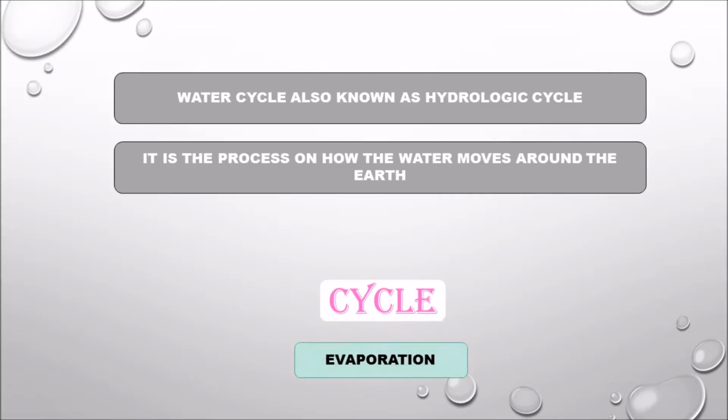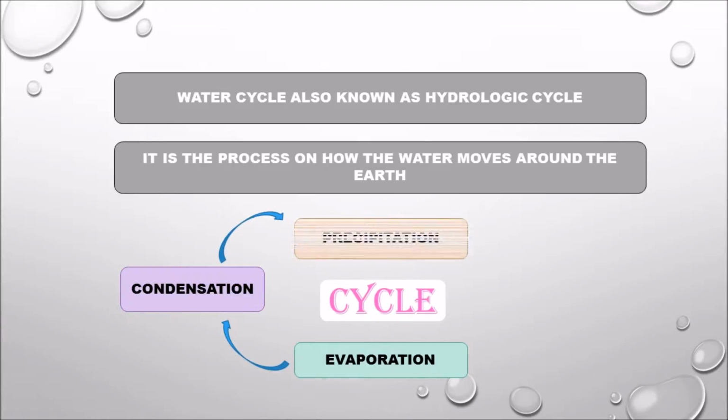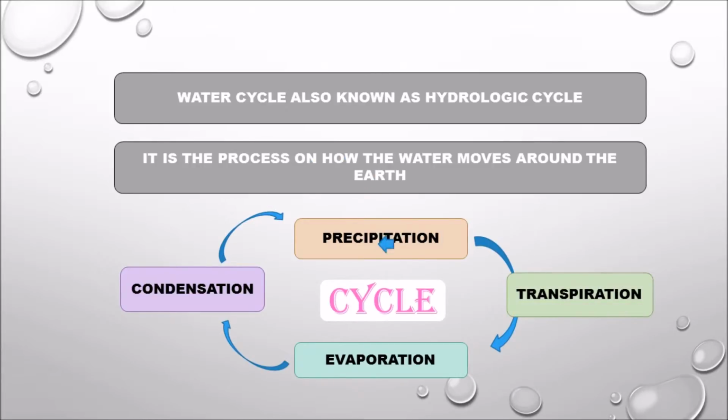The cycle starts from evaporation, where most of the water vapor usually came from the water surface of the earth. It's followed by condensation, where the clouds are being formed, and lastly the precipitation, where the rain starts to fall down. These are the major parts of the water cycle, and some of the water vapor comes from the trees, and it's called transpiration.